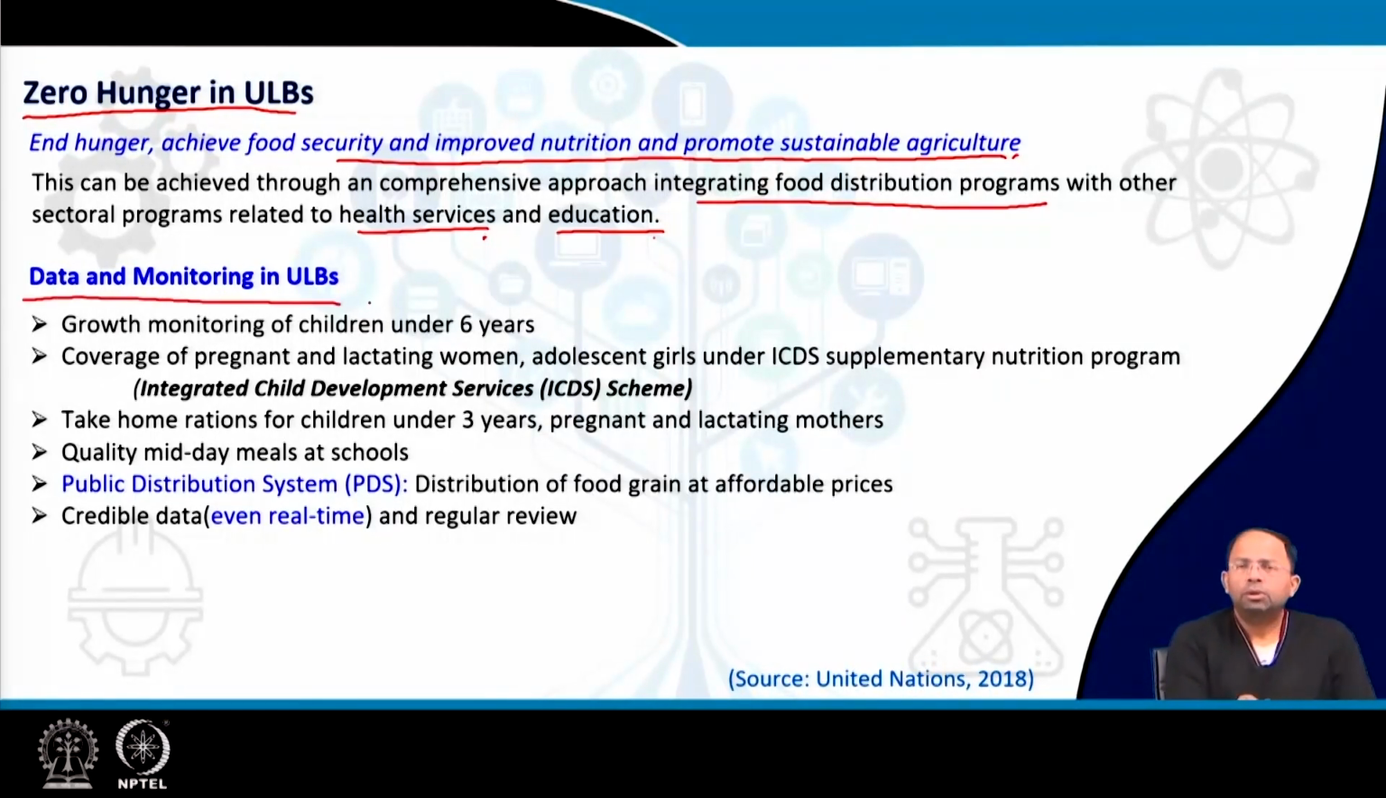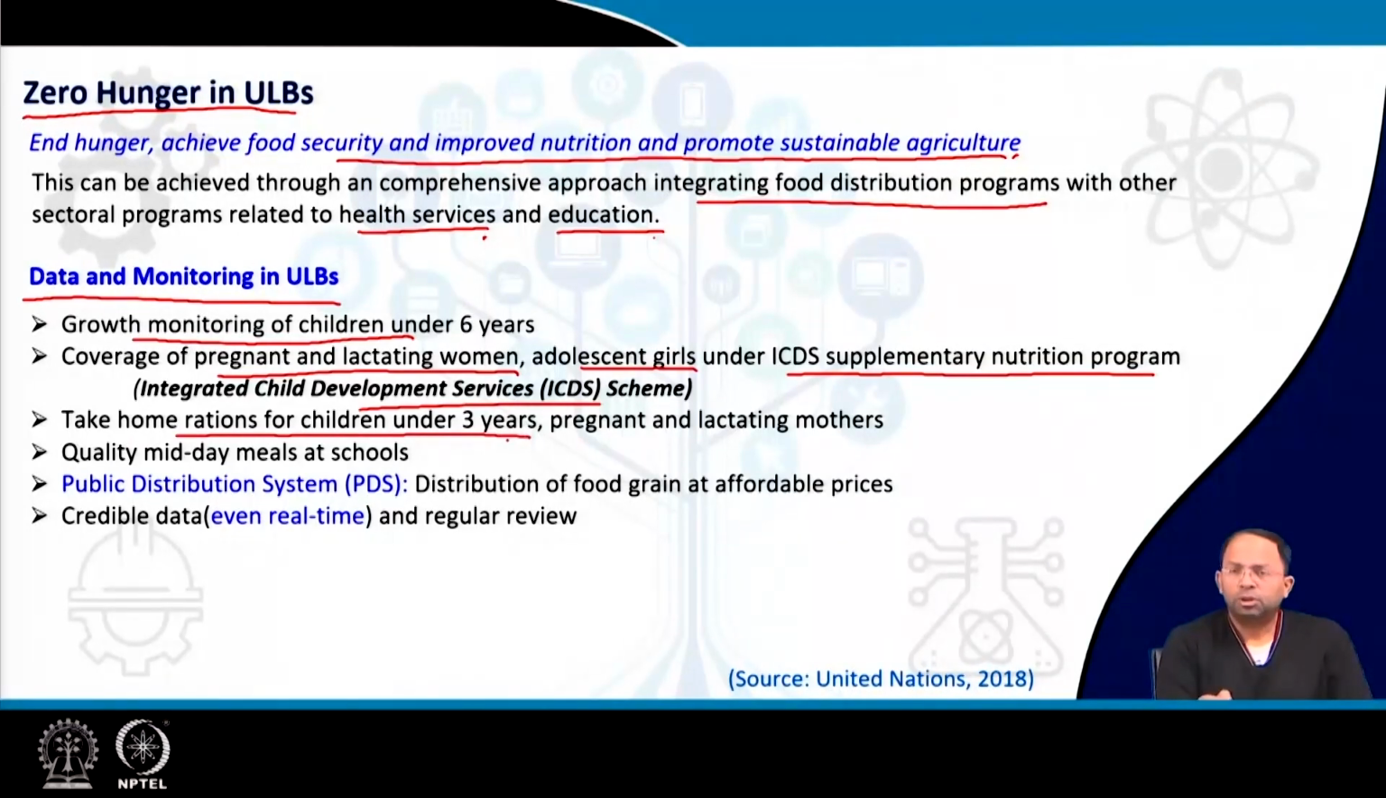So what can the ULB do? At the ULB level, we can do growth monitoring of children under 6 years to see if people in different parts or certain areas of the city are growing the way they should be. For that, we have to cover pregnant and lactating women and adolescent girls, who could be covered under the ICDS Supplementary Nutrition Program, the Integrated Child Development Services Scheme, where nutritional supplements are given. Then take-home rations for children under 3 years and for pregnant and lactating mothers. So these rations are provided at home directly.